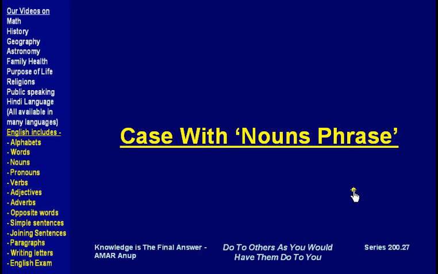Now let's look at the case with noun phrases. This should be noun phrases.